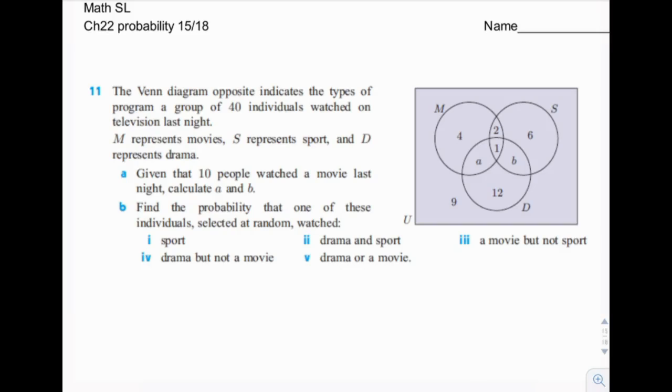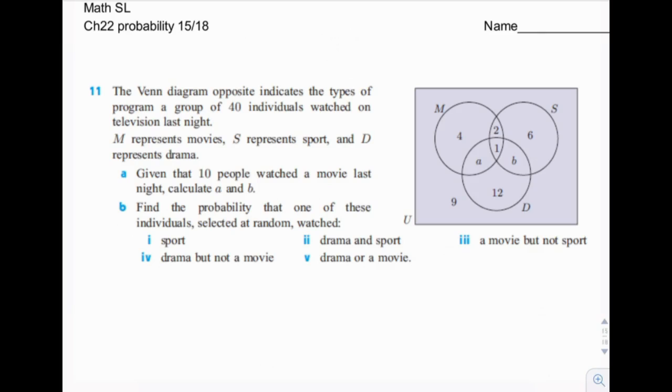Probability page 15. The Venn diagram opposite indicates the types of program a group of 40 people watched on television last night. M represents movies, S represents sport, and D represents drama. Movies, sports, drama. Okay, given that 10 people watched a movie last night, calculate A and B.